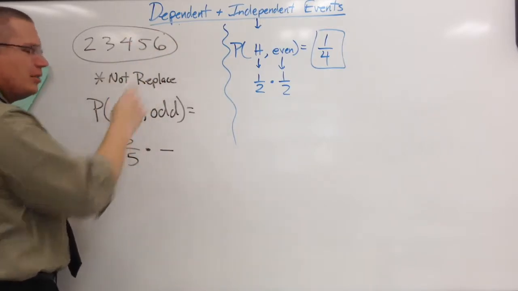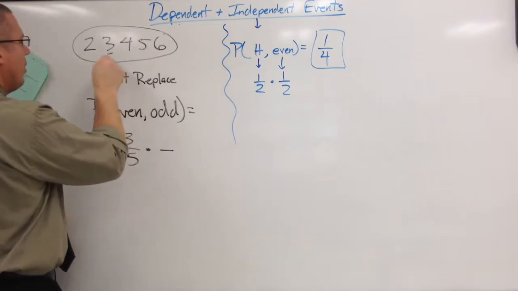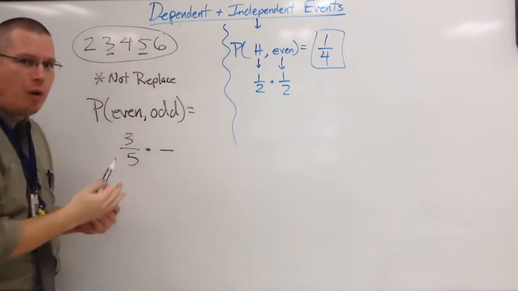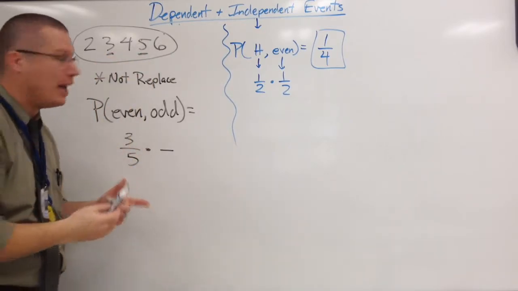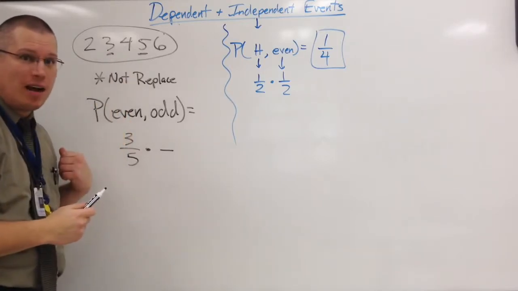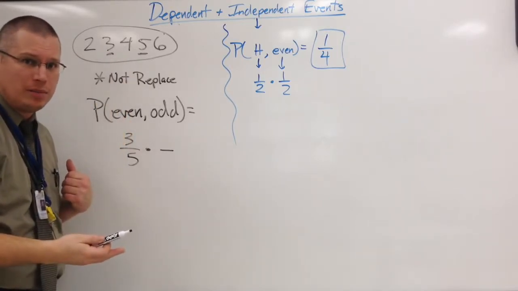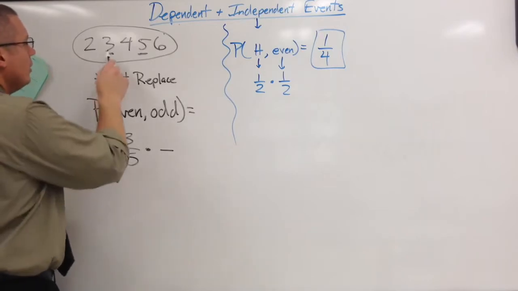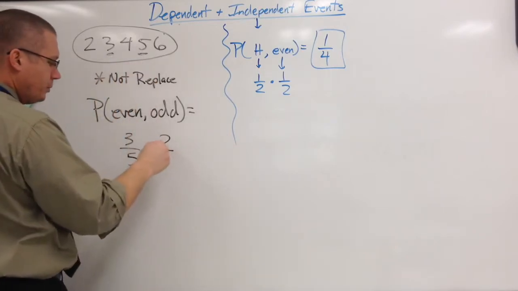Odd. How many odds do I have? Let's see, I have a 3 and a 5. Again, why? Because I don't know what I picked the first. I could have picked an odd, and it would take it out, and then I'm short one. But I don't know which one I picked. So my odd is 2.